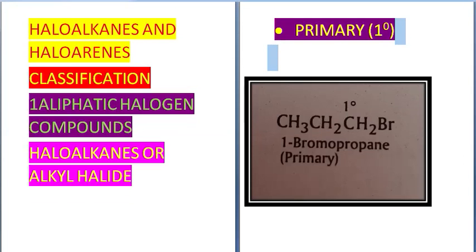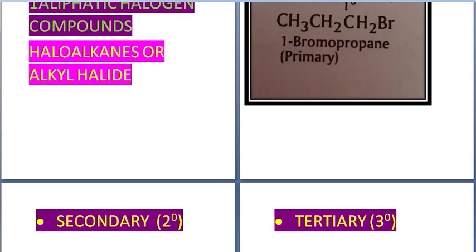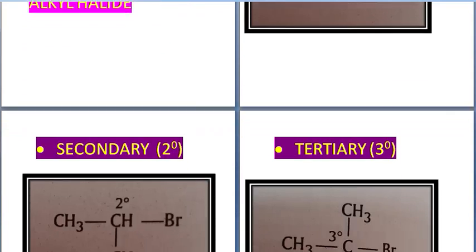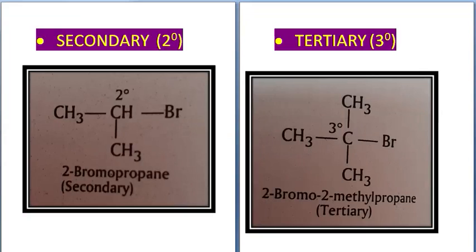Okay, the second category is secondary haloalkane. Secondary haloalkanes are also called 2 degree haloalkanes. Look at the example given over here. This is 2-bromopropane. Now the same propane formula I told you, CH3, CH2, CH3.